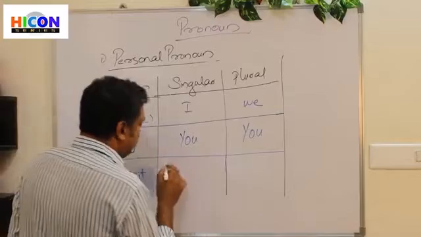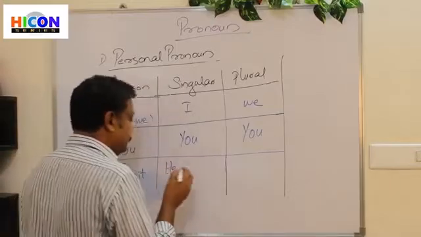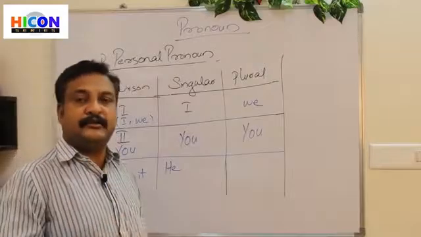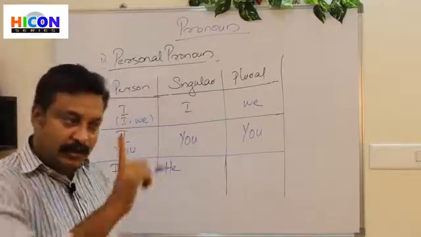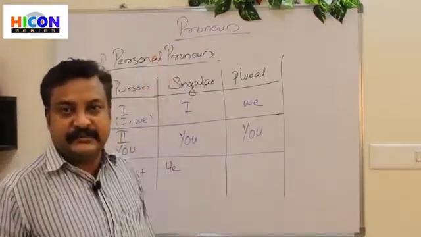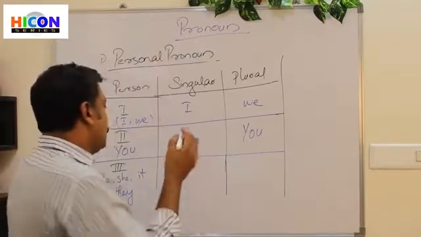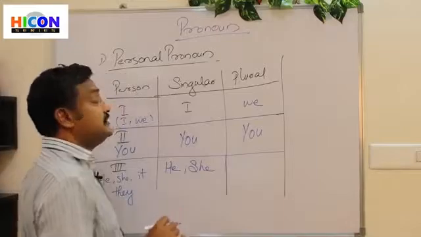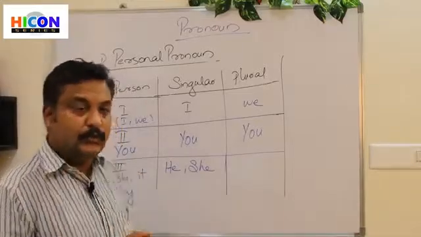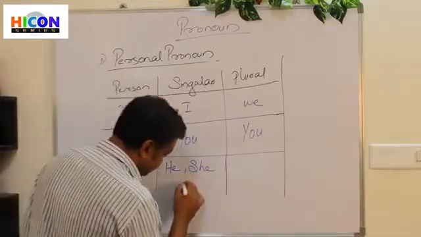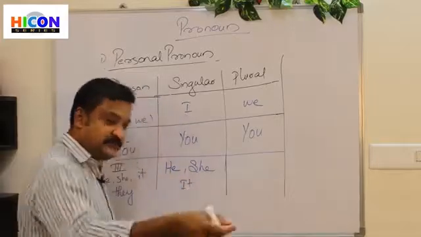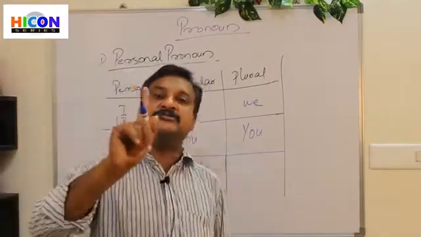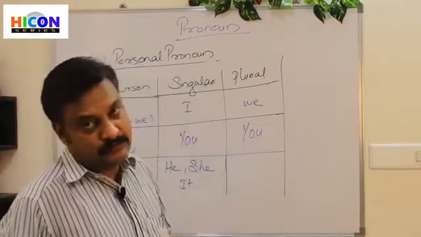So he is a singular pronoun. She again refers to only one person, one girl, one lady. So she also is a singular pronoun, and it also. It is my pen. It is my book. So it also refers to only one thing.